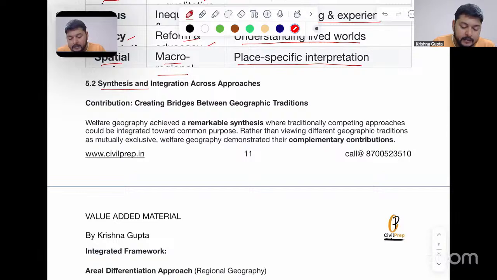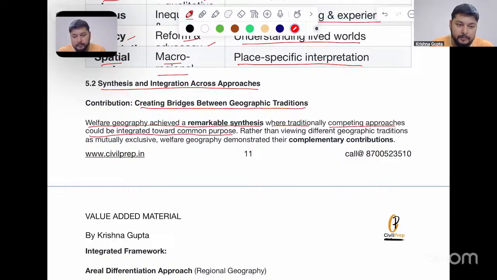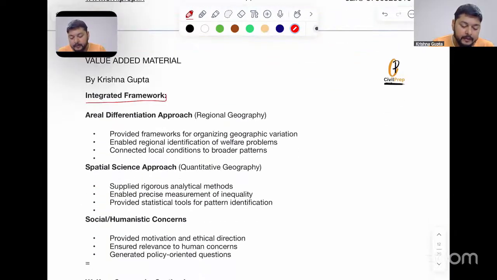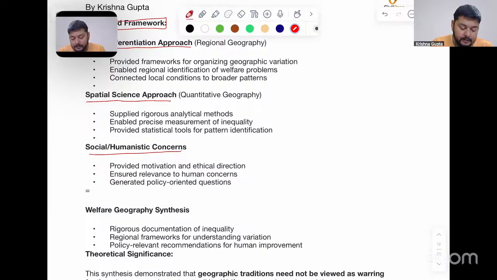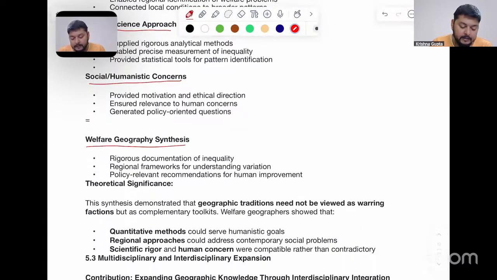Now, synthesis and integration across the approaches, that is the welfare approach and the humanistic approach, creating bridges between geographic traditions. Welfare geography achieved a remarkable synthesis where traditionally competing approaches could be integrated towards a common purpose, rather than viewing different geographic traditions as mutually exclusive. Welfare geography demonstrated their complementary contributions. The integrated framework can be seen here as areal differentiation approach, spatial science approach, and social humanistic concerns, with welfare geography synthesis seen here.